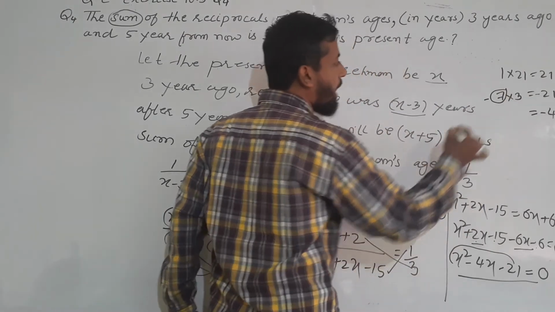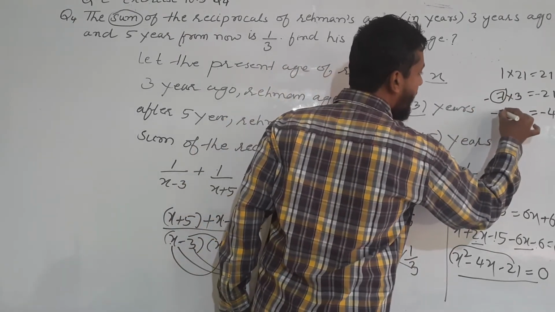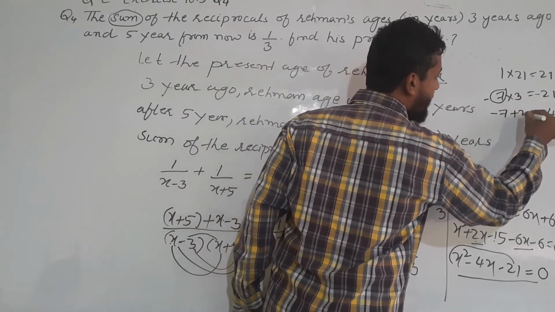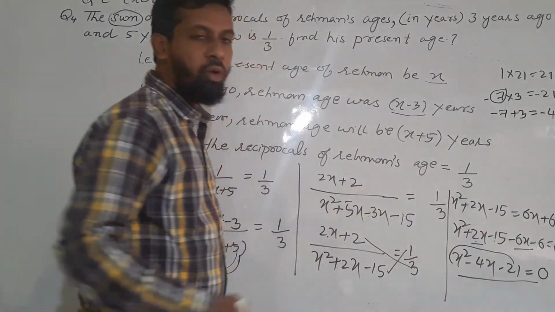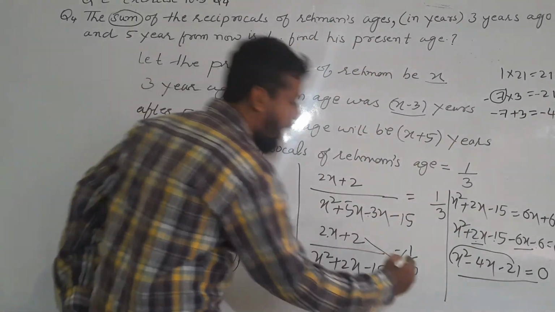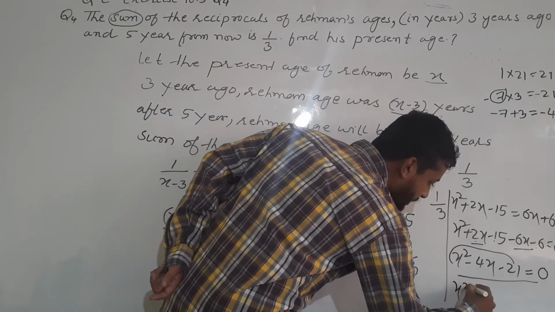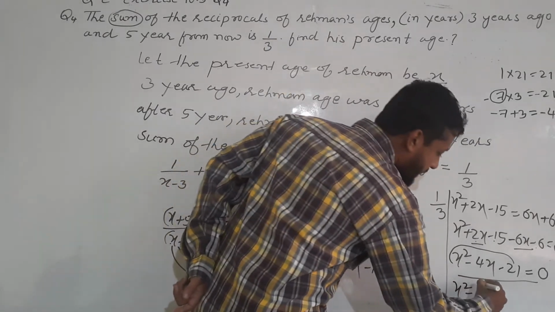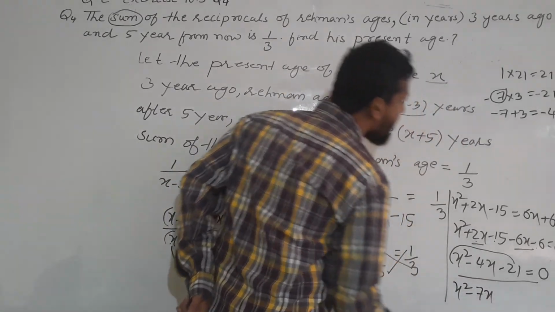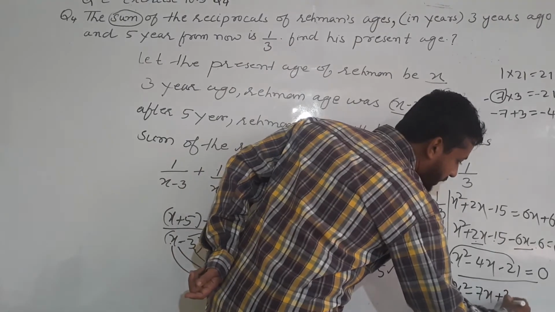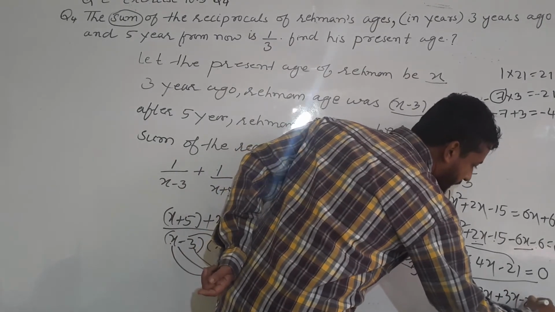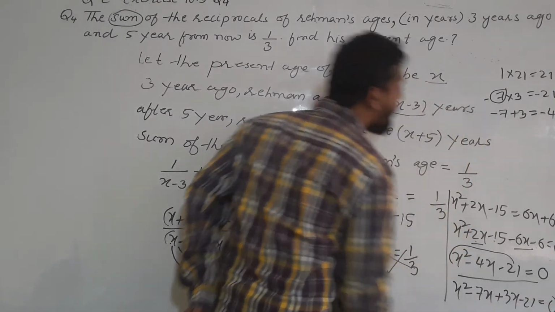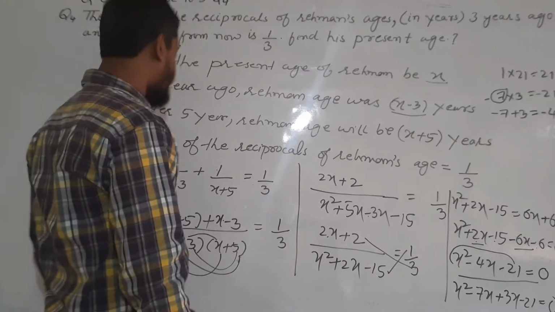So the factors are minus 7 plus 3. Minus 7 plus 3 will give you minus 4, that we have to add here. x square minus 7x plus 3x minus 21 is equal to 0.